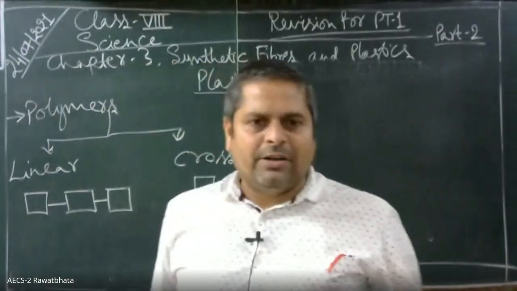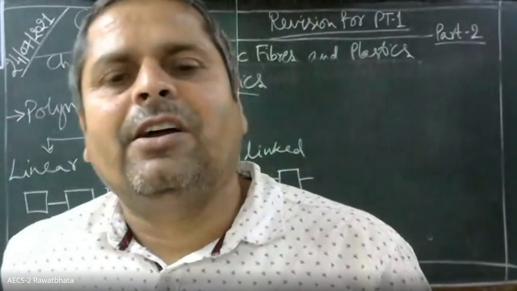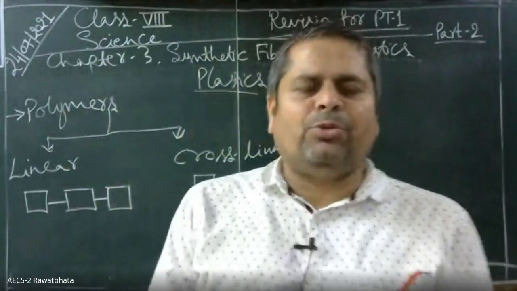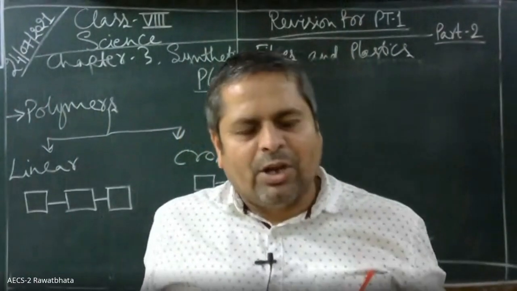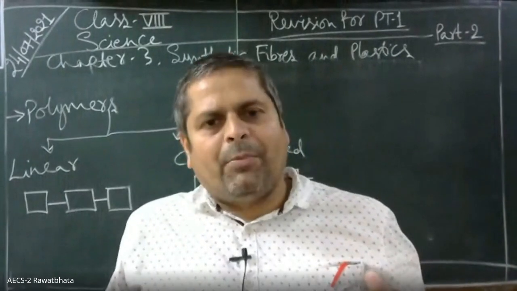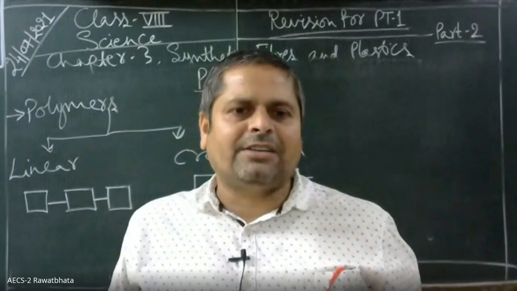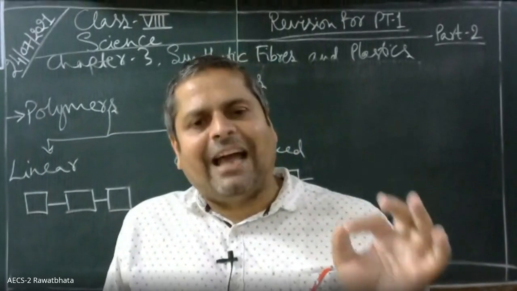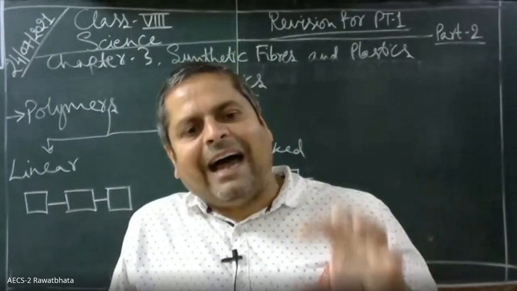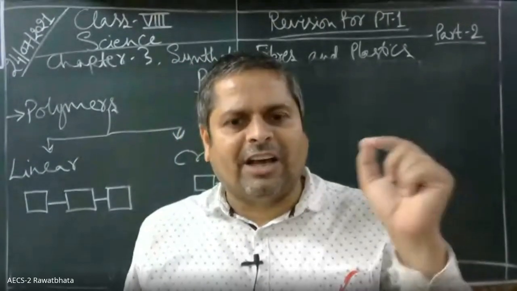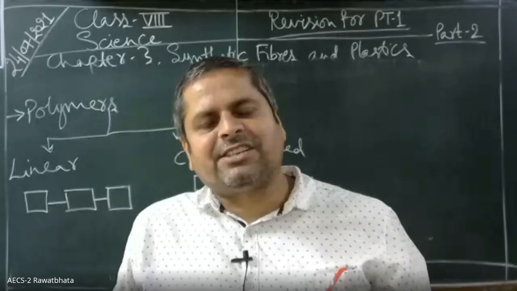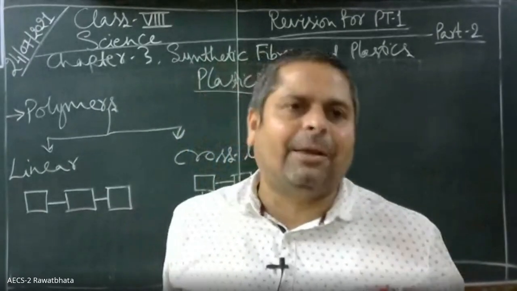Now let us differentiate plastics on the basis of their property. You might have seen that there are some plastics which can be remolded upon heating, but there are some other plastics which cannot be remolded into desired shapes upon heating. So such plastics which can be molded into desired shape on heating are called thermoplastics, and such plastics which cannot be molded into desired shapes upon heating are called thermosetting plastics.